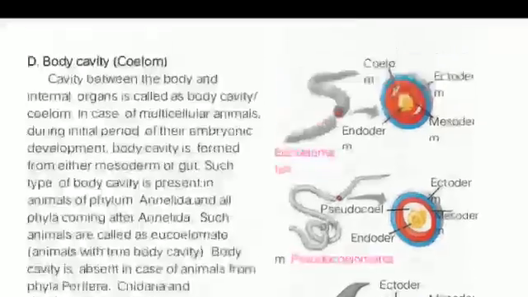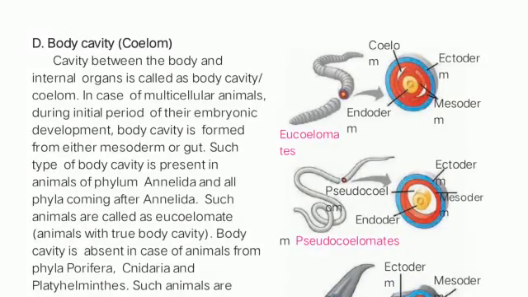This is the fourth criteria, that is body cavity. Body cavity is also known as coelom. Okay, coelom. It is also pronounced as coelom. Now, the cavity between the body and internal organs is called the body cavity or coelom.